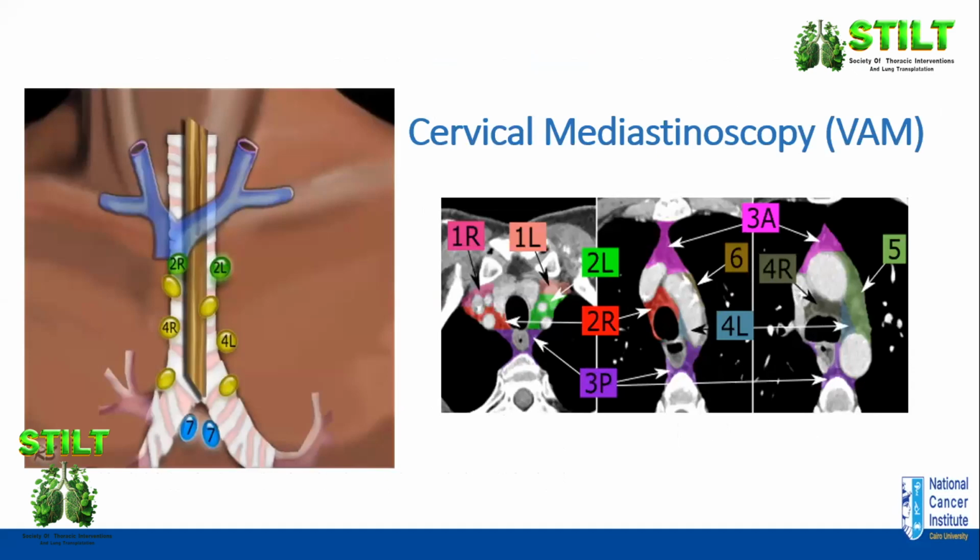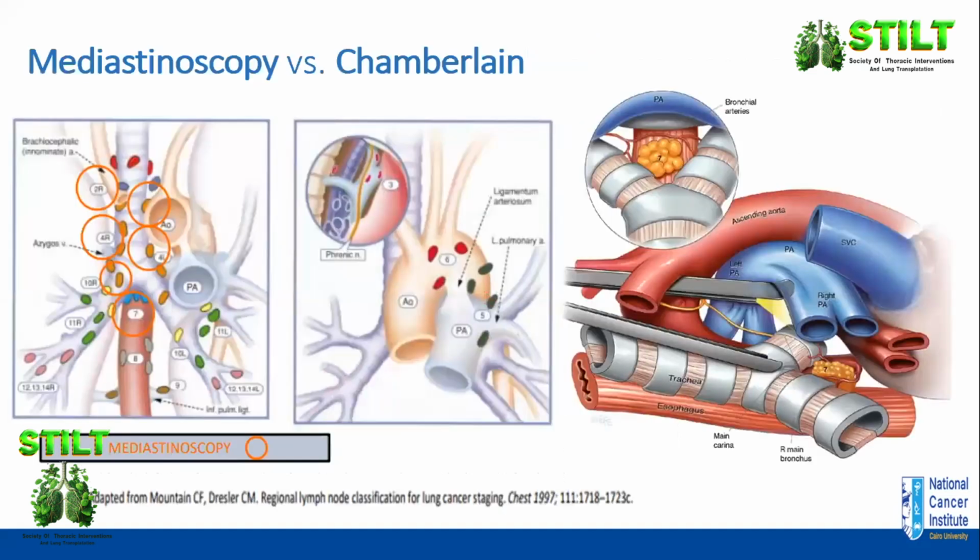This is a picture of the cervical mediastinoscopy and the stations which can be reached, mainly 2R and 2L, upper paratracheal, 4R, 4L on both sides, and subcarinal lymph nodes. It can be done by mediastinoscopy, video-assisted, or operating mediastinoscopy.